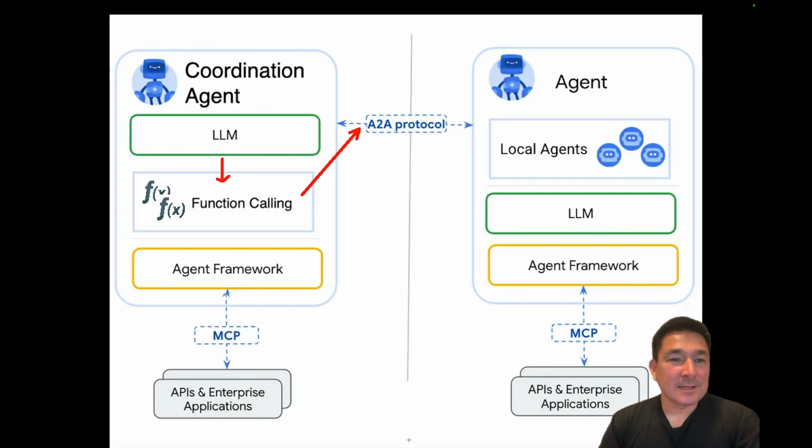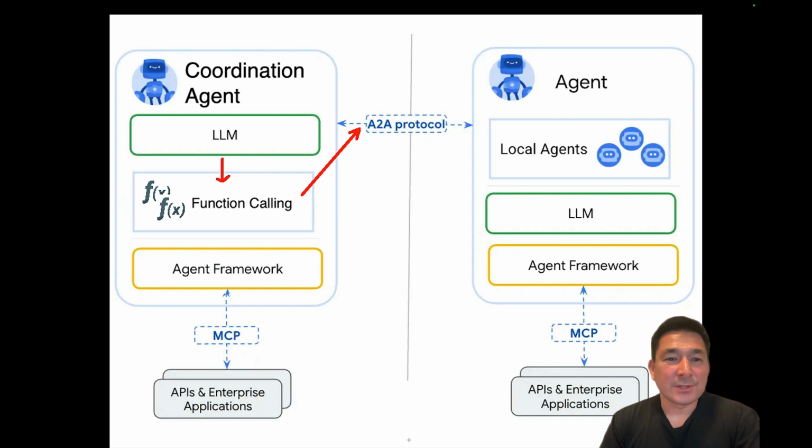In this diagram, you can take a look at how our coordination agent functions. Our coordination agent starts with an LLM, and we're doing something very clever. We're using function calling in order to invoke through the agent-to-agent protocol what agent we want to talk to in order to obtain the results or information from a particular agent.